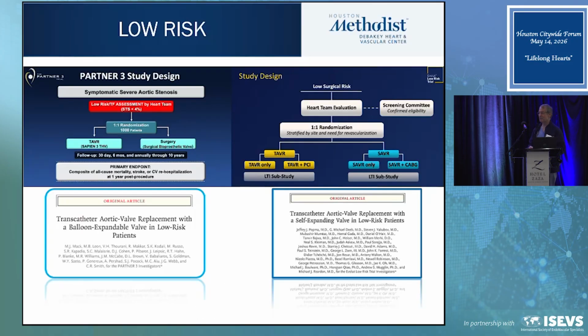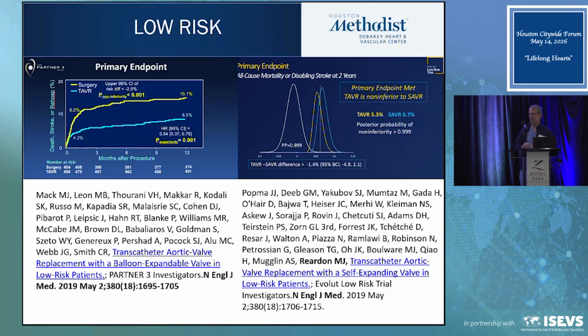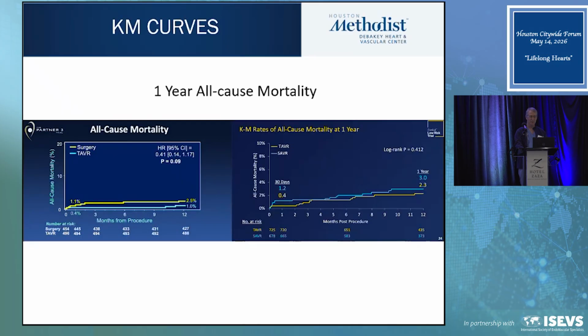Okay, so we'll start. There were two low-risk randomized trials that are very important: the Partner 3 trial and the Evolut low-risk trial. They were different trials with different endpoints. The Partner trial, remember, had a composite endpoint of all-cause mortality, all stroke, or hospitalization, and it was positive for TAVR. The Evolut trial, we decided to be a little more conservative, had an endpoint of all-cause mortality or disabling stroke, and a 2-year endpoint using a Bayesian analysis. I did that a little bit early, and it was strongly non-inferior. So this got approved for low risk.